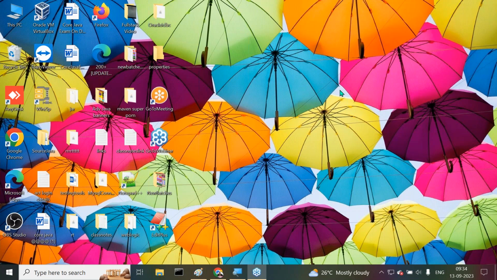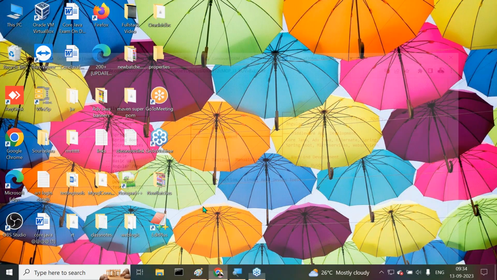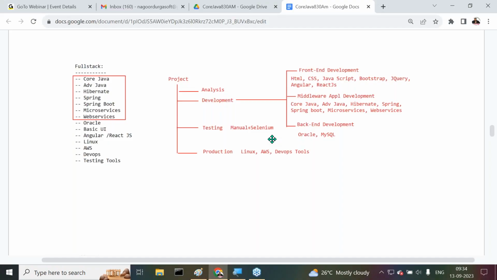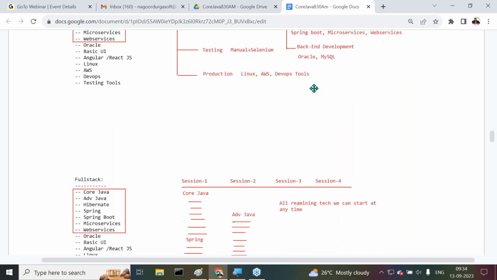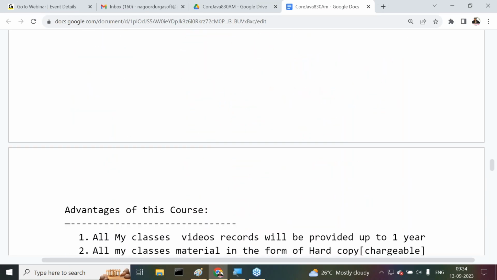So this is the demand for full stack developers nowadays. Okay, fine. Nice. My intention is to show the importance of full stack Java development. Observe carefully. Now, if you observe this content here,